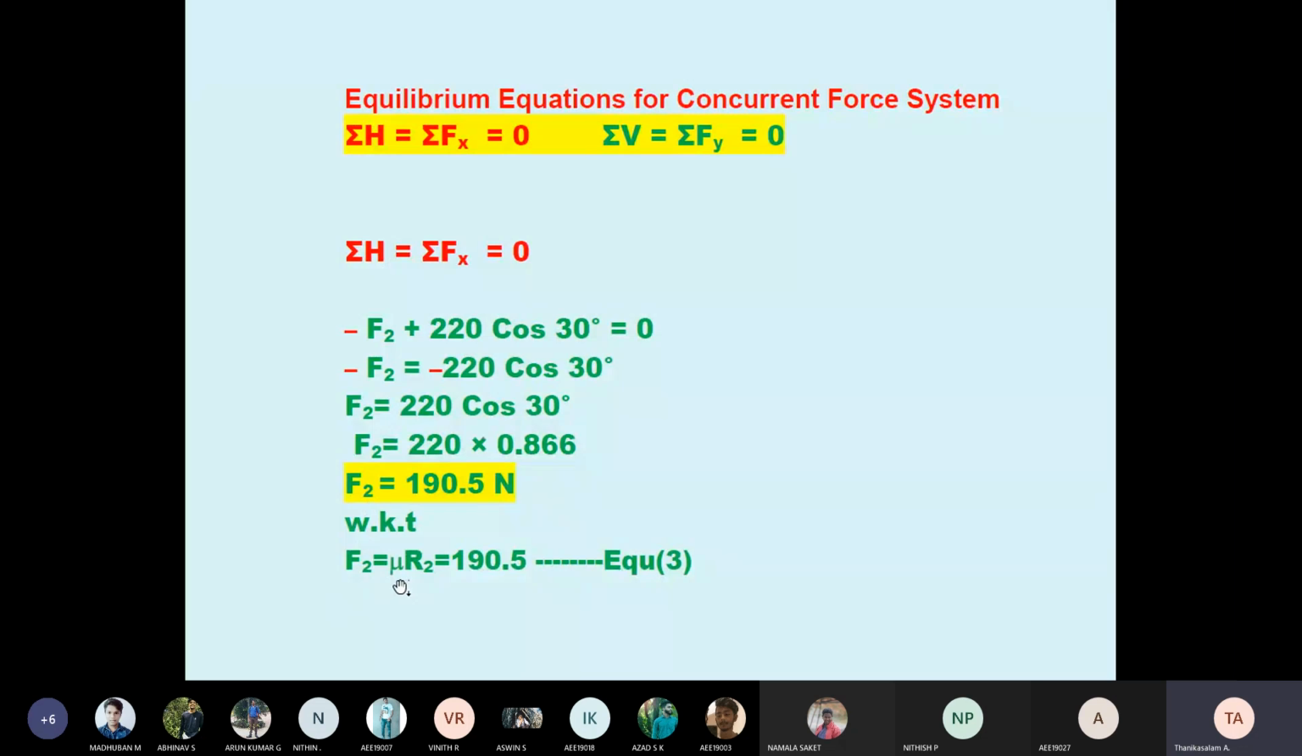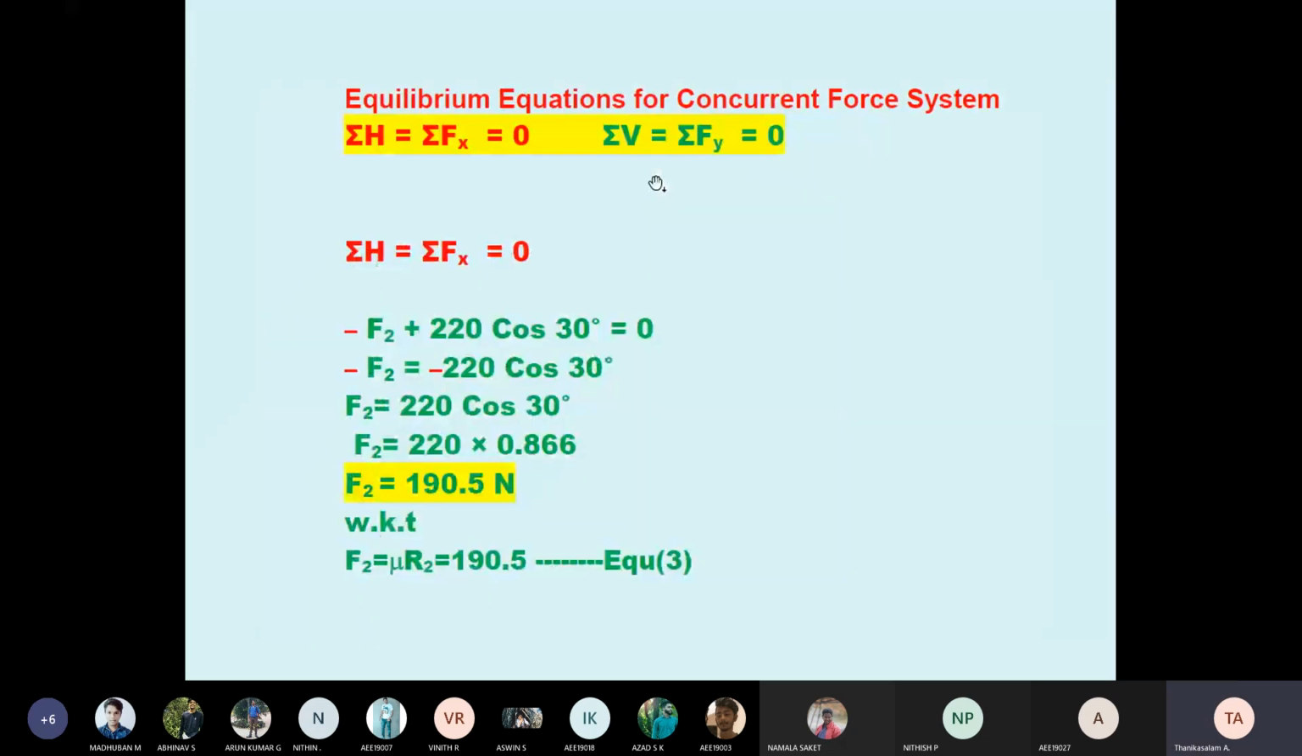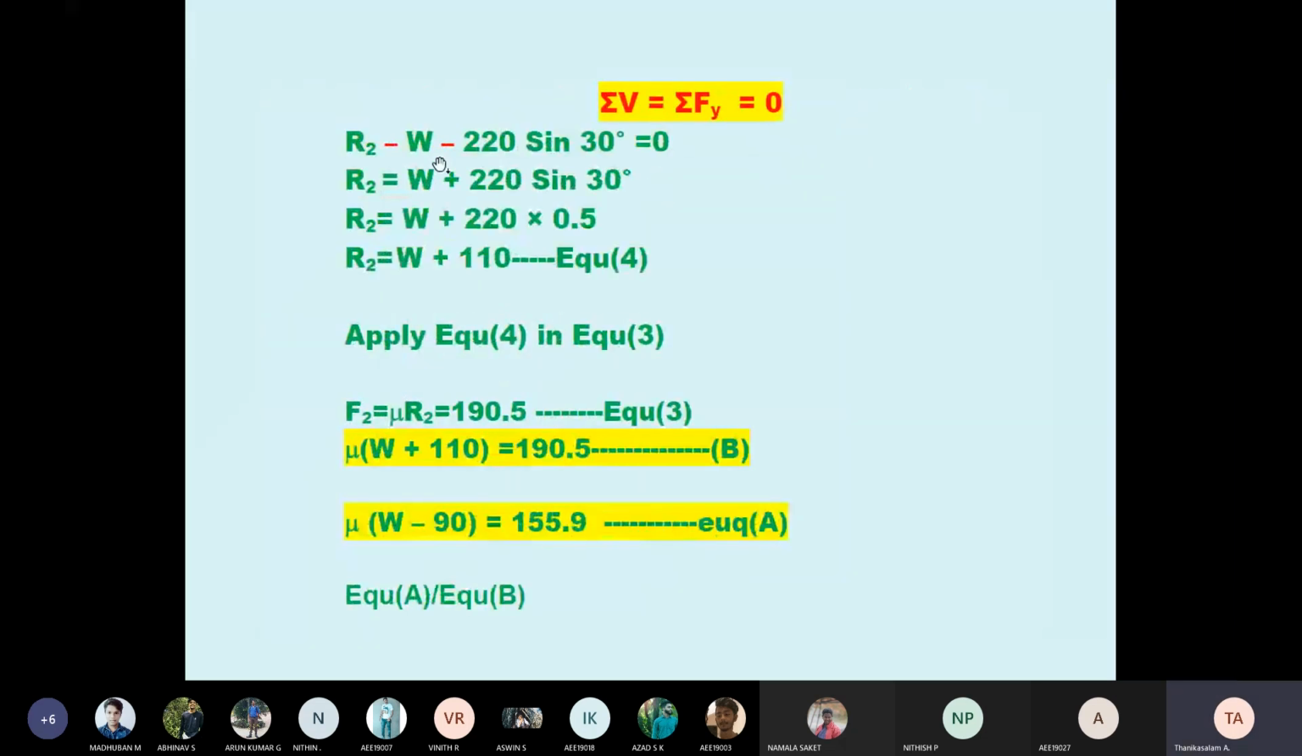So equation third, because case 2, no, already in case 1, 2 equations formed, then equation A formed. Now case 2, I'm taking this equation 3. Now summation Fy equal to 0. What is summation Fy equal to 0? Vertical, minus W downward, R2 upward, minus 220 sin 30. R2 minus W minus 220 sin 30 equal to 0. Therefore, R2 equal to W plus 220 sin 30. Sin 30 how much? 0.5. 220 into 0.5, 110, no?